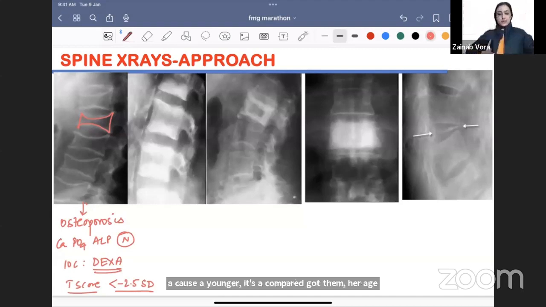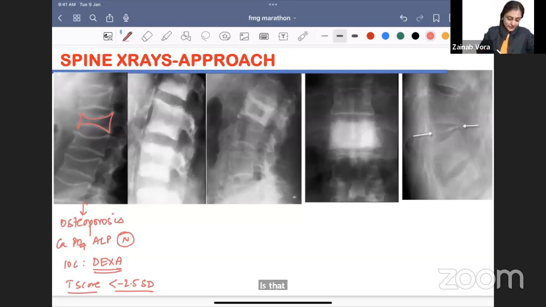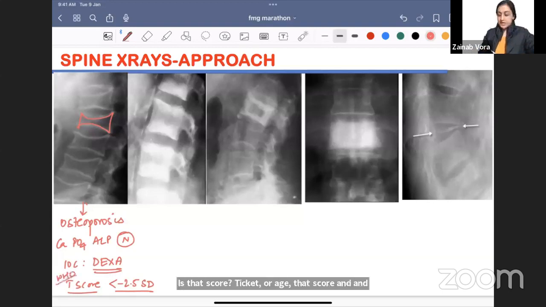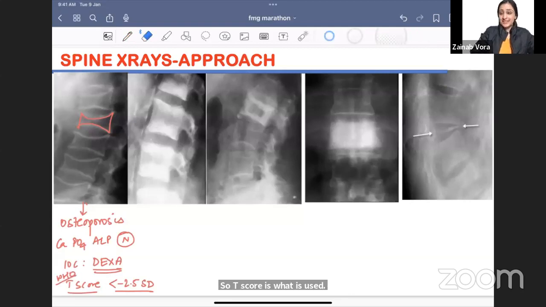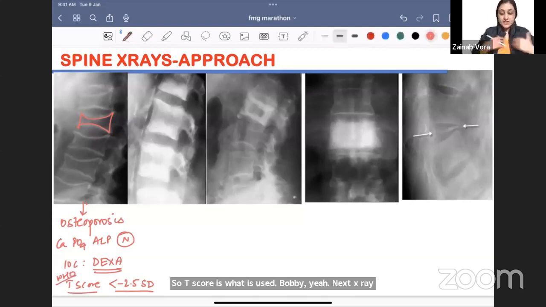Z score. ठीक है, तो age matched is Z score and T score is what we use in WHO. So T score is what is used. बहुत बढ़िया. Next X-ray देखो, you are seeing alternate white and black lines like a jersey, rugger jersey spine. Diagnosis. This is seen in renal osteodystrophy, right?